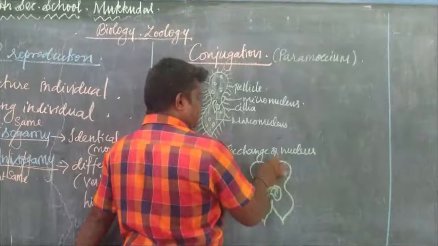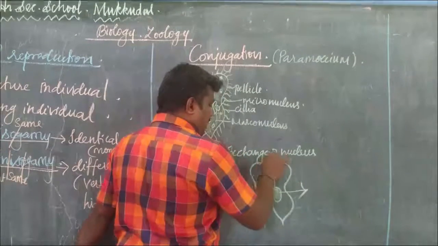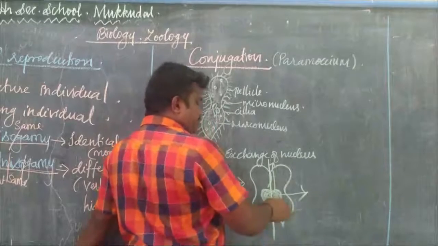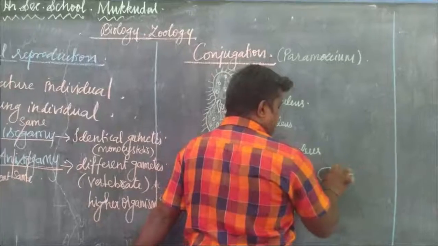So here is the exchange of the nucleus, and in the next stage it will divide and produce two equal daughter Paramecia.